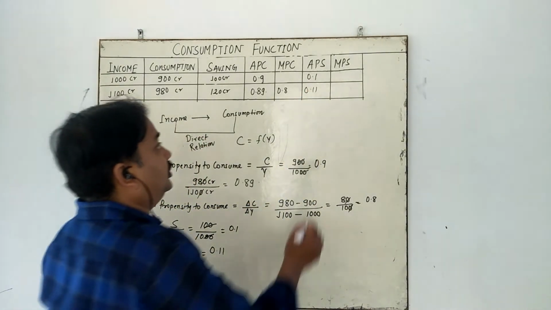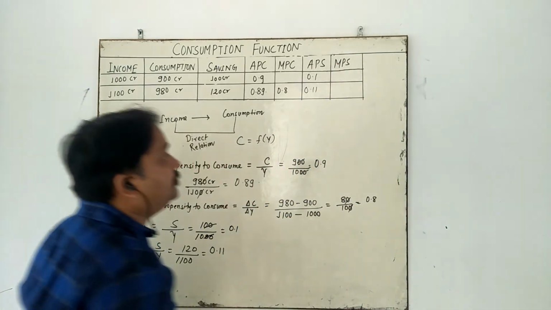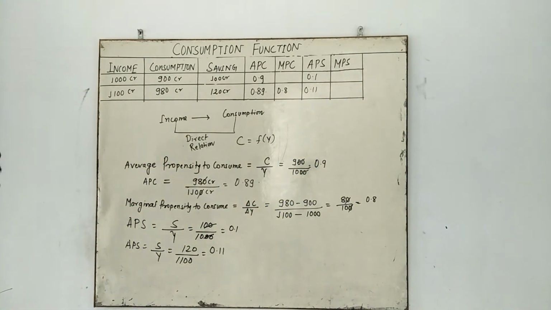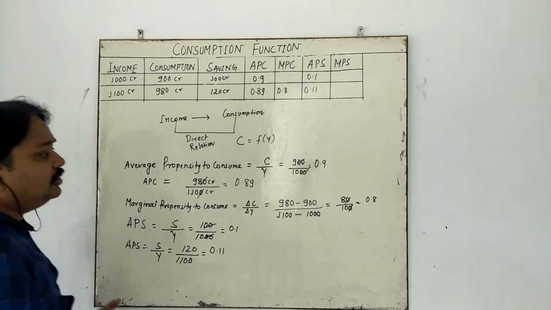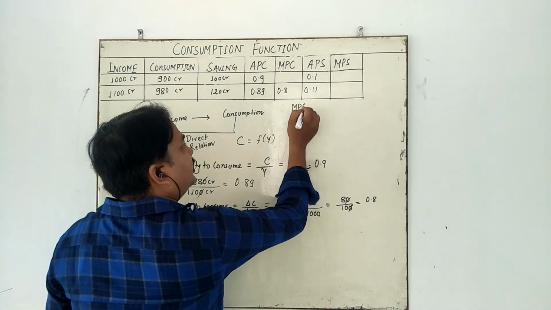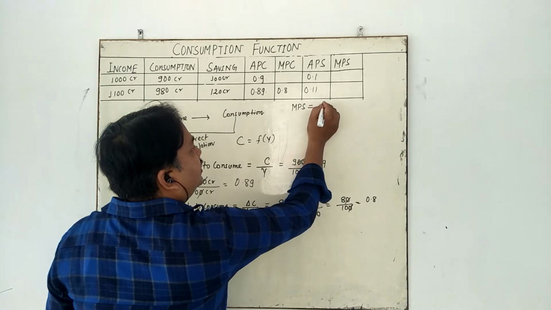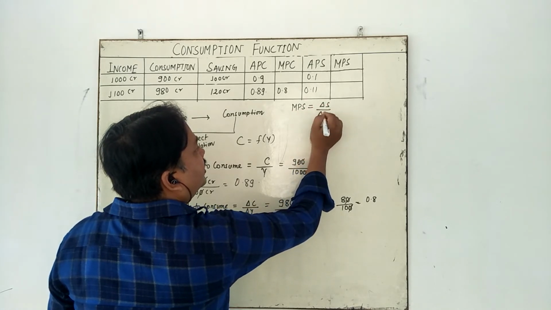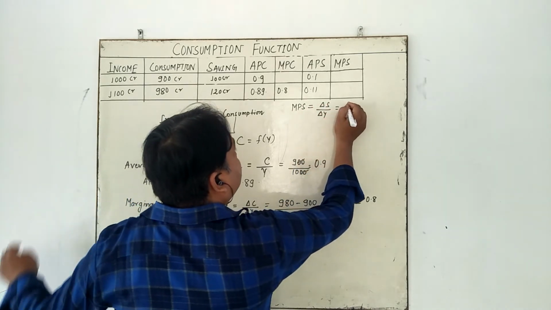Next, MPS. What is the MPS logic? MPS is equal to delta S upon delta Y. So what is the delta S?